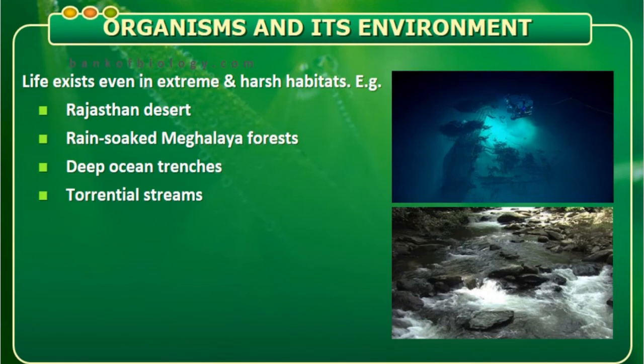Next, here life exists in an extreme, harsh habitat. The other two examples I told you are deep ocean trenches and torrential streams. When we consider all these things, what we try to understand is that the place where a species lives and interacts within its ecosystem is an ecological niche.